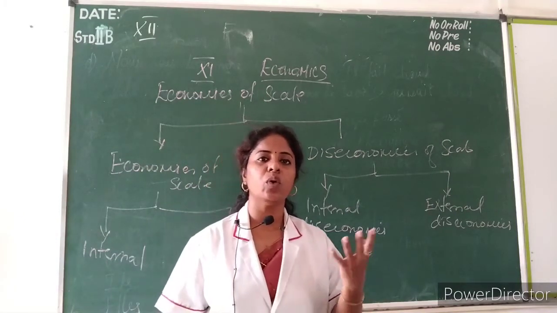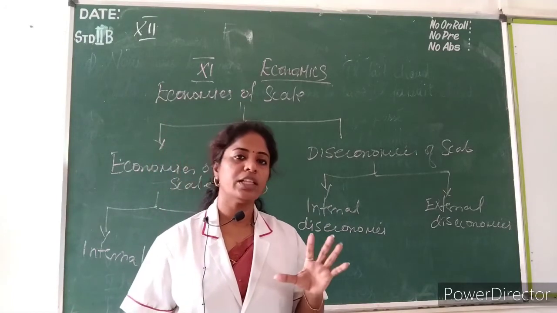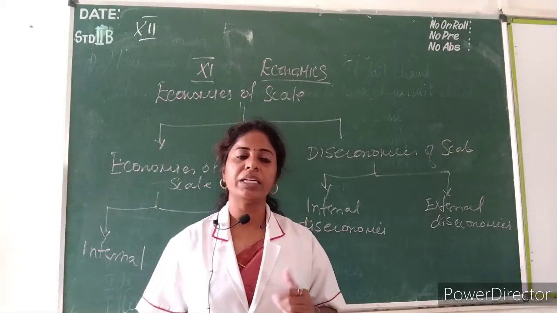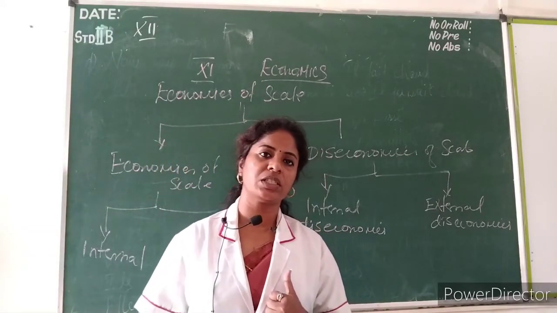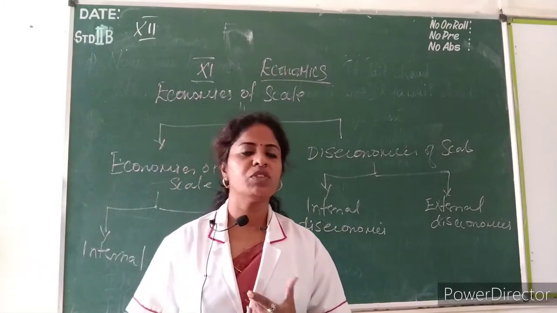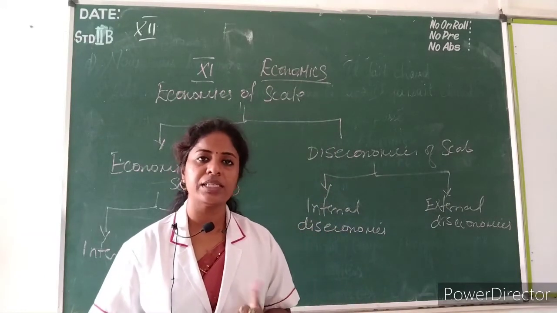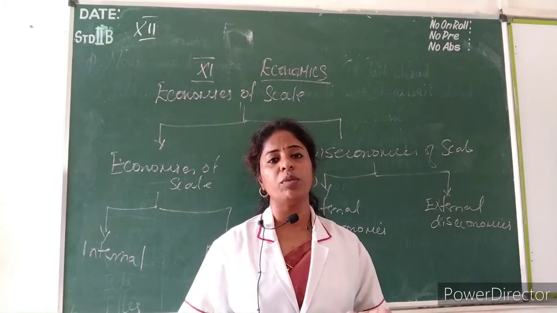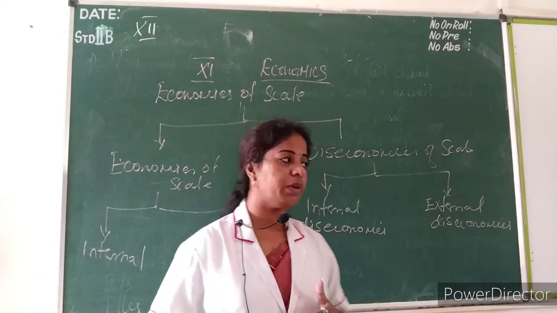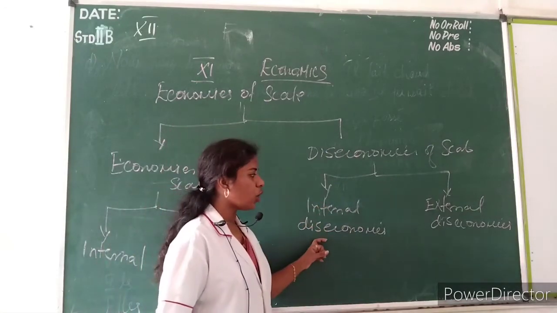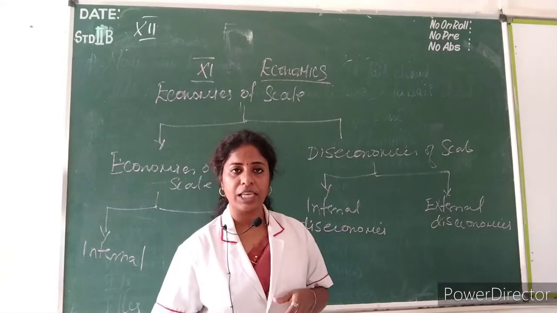So internally, what is the benefit we will receive? Okay, so that is the benefits. But diseconomies of scale: while doing large scale production, what problems will arise? Internally, what problems will arise, and externally, what problems will arise? So there are internal diseconomies of scale and external diseconomies of scale.